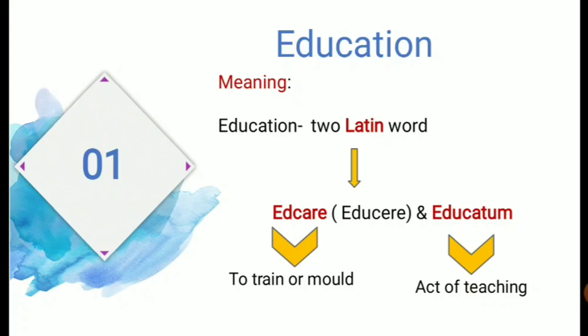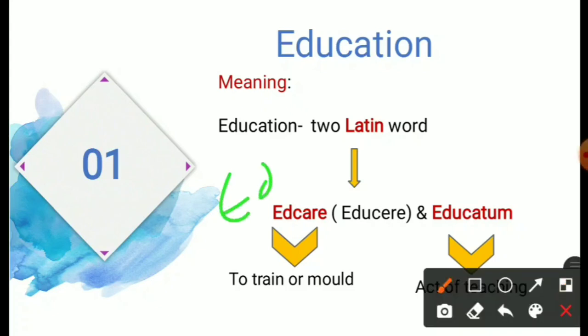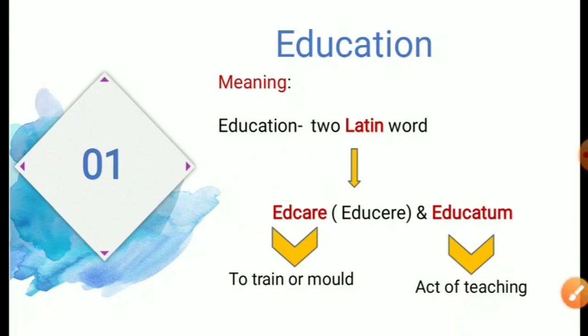What is the meaning of educare? Sorry, it is educere, you should correct it. What is the meaning of educere? To train or mold. And what is the meaning of educatum? Act of teaching. That is the basic meaning.